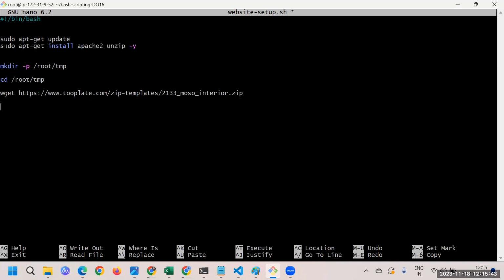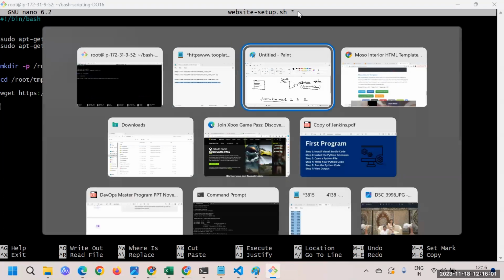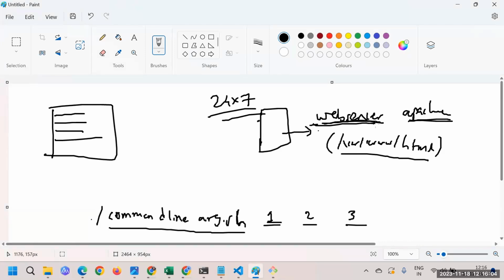Okay, so what is our goal? Let's try to understand that. We are creating something called website setup.sh. How to do the website setup? For that purpose, we are writing this particular script. To do the website setup, we require something called a web server. What is a web server? A web server is a kind of application that will be running 24/7 for our website. Basically, the web server is the only thing that is running all the time.